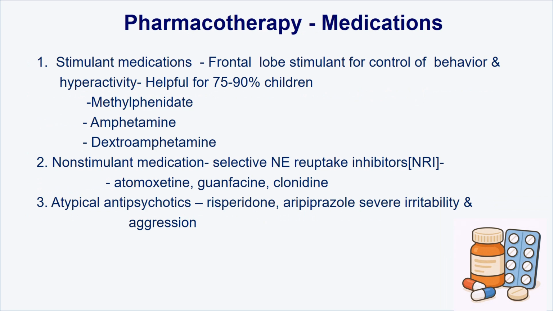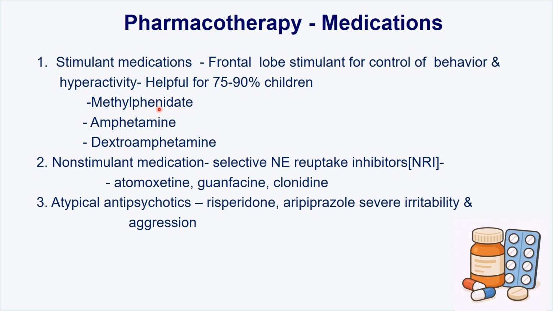Number 2 comes the pharmacotherapy, or the medications used. There are certain medications we use. Number 1 is stimulant medications. This is a prefrontal lobe stimulant to control the behavior of the child and help the hyperactivity. This is helpful in 75 to 90% of the children. Drugs used are methylphenidate, amphetamine, dextroamphetamine, especially methylphenidate.